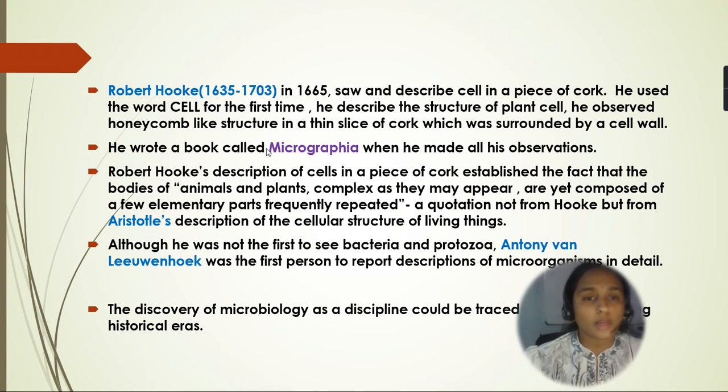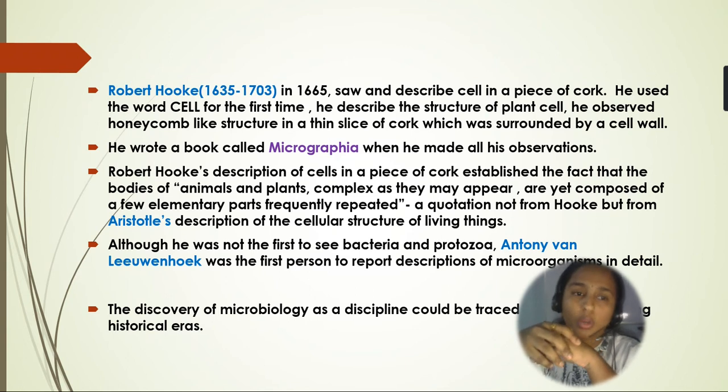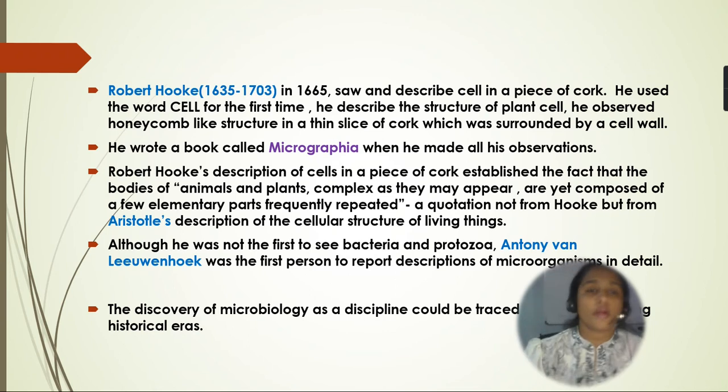He wrote a book called Micrographia in which he made all his observations. He described the cell in a piece of cork and established the fact that the bodies of animals and plants, complex as they may appear, are yet composed of a few elementary parts frequently repeated. This is a quotation not from Hooke but from Aristotle, a description of the cellular structure of living things.